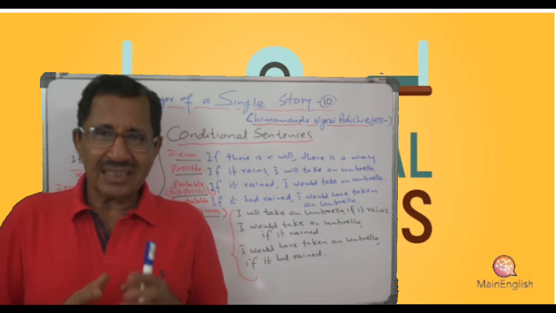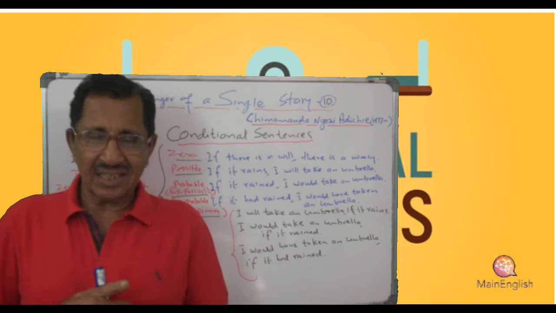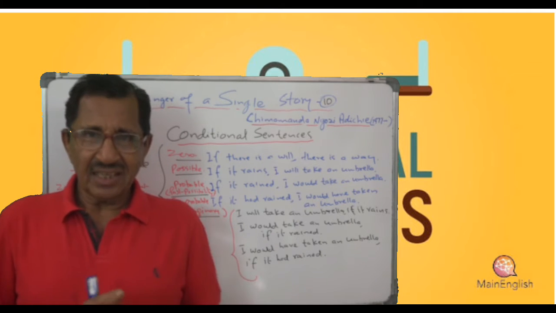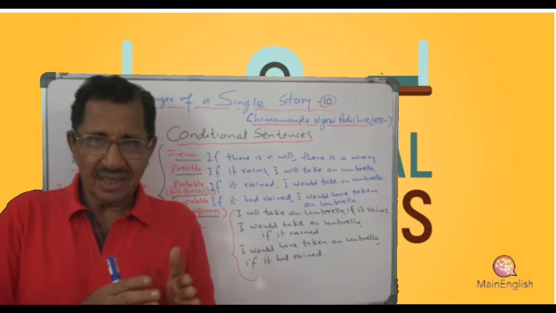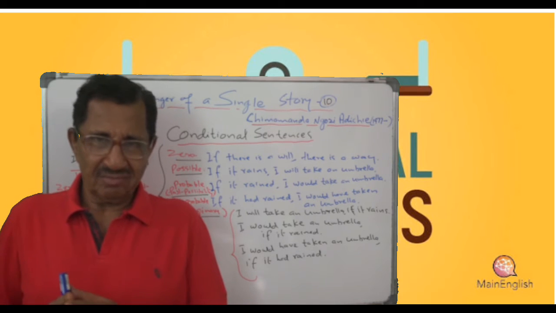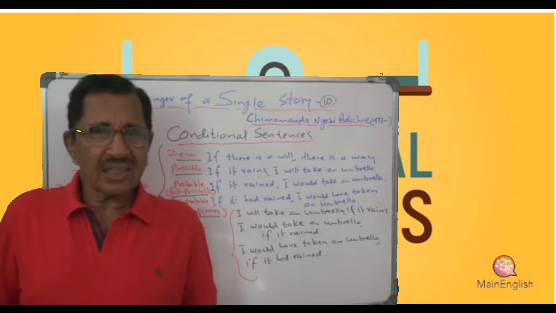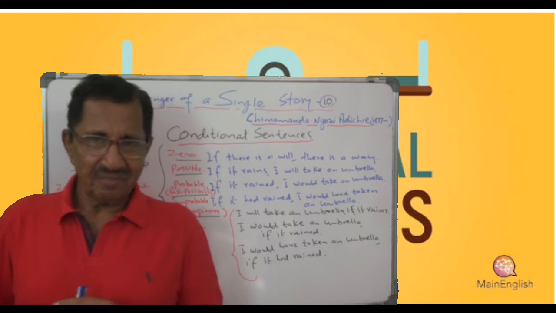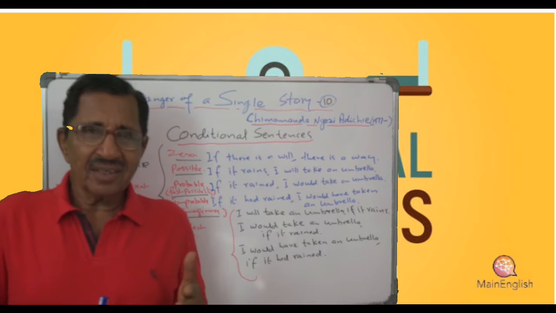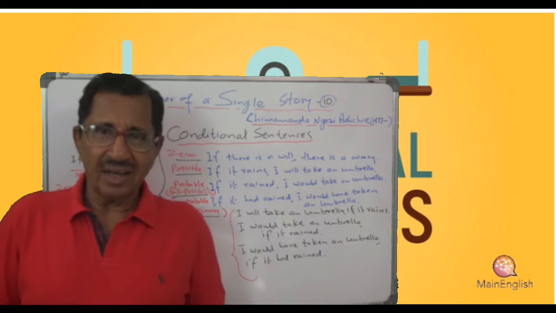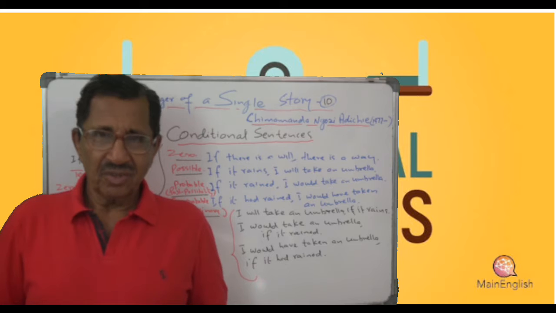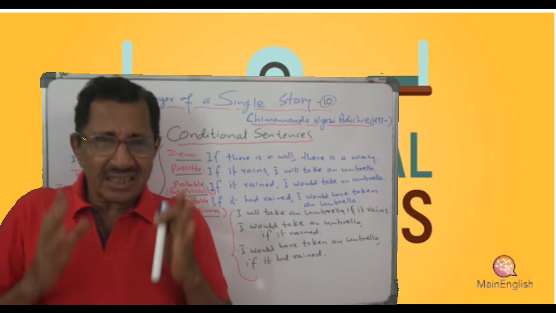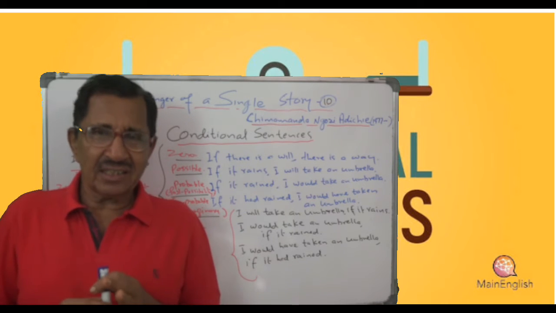Before that you should know what is the structure of these conditional sentences. There is an if clause and there is a main clause. The if clause we can easily find out because it begins with if. And the other one comes after a comma. What is the main clause?